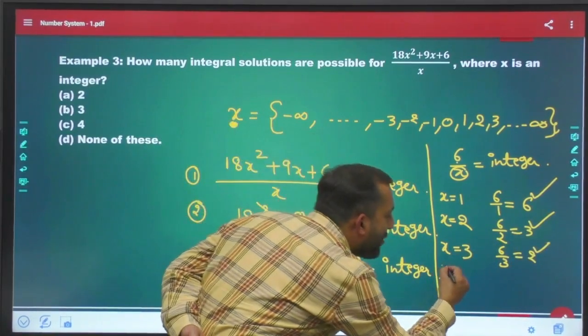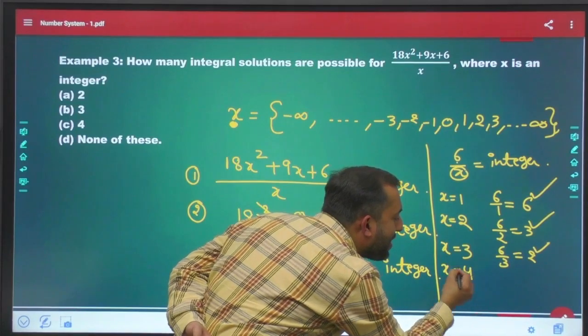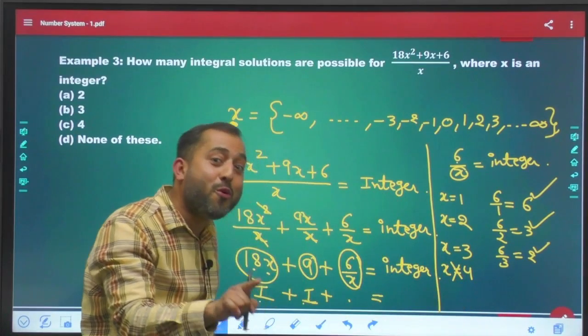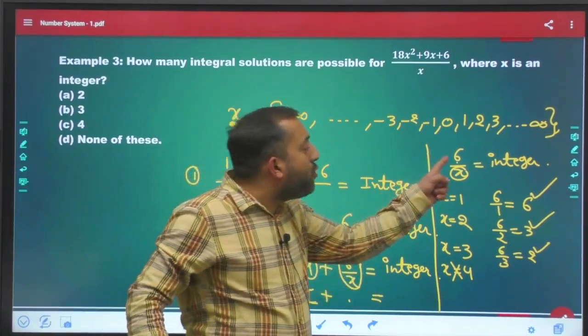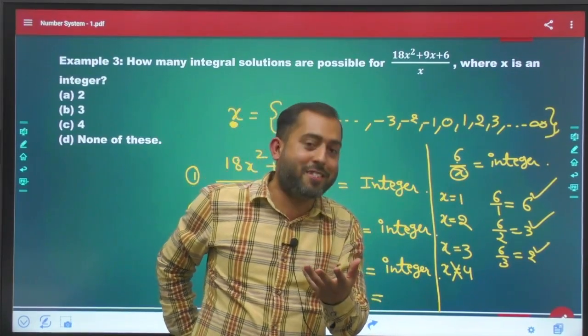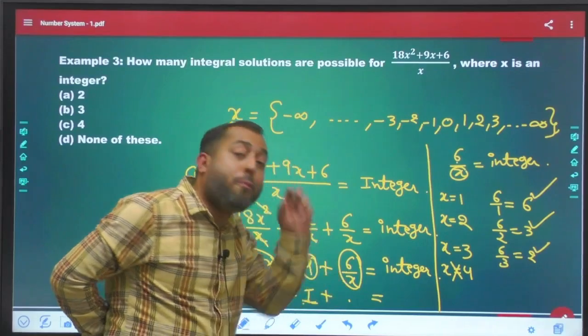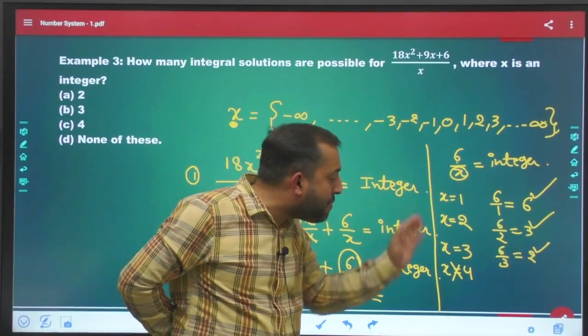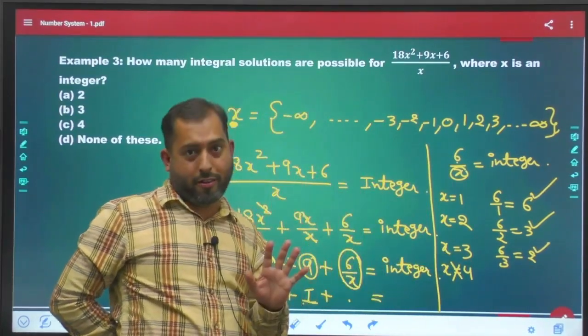But you cannot use x equal to 4. Why? If you do that, 6 by 4 is what? You will get the answer in decimals. I want this term to be an integer. So x equal to 4 is not allowed.